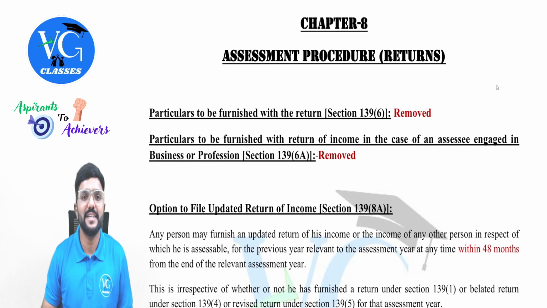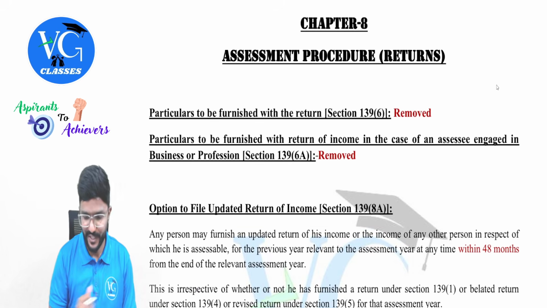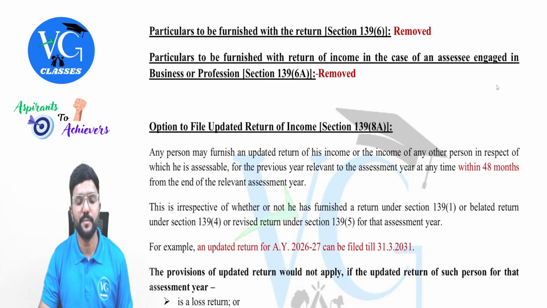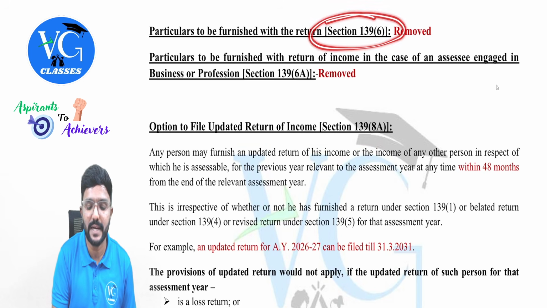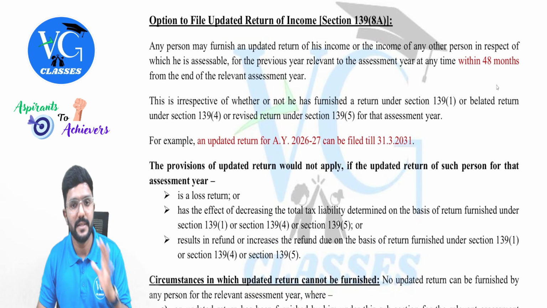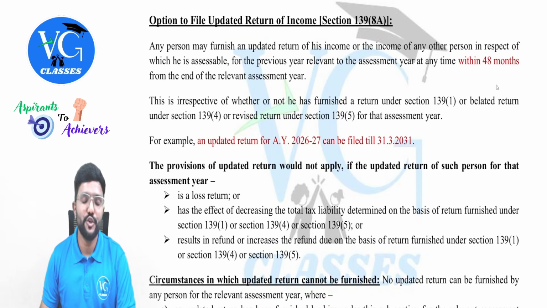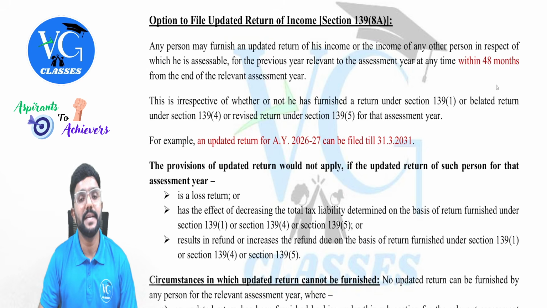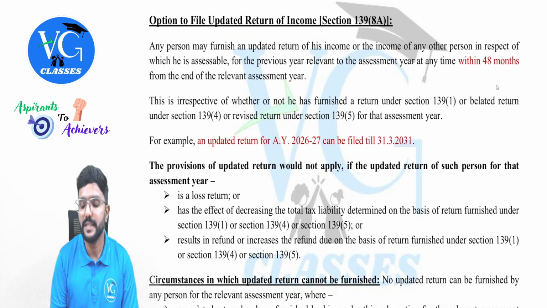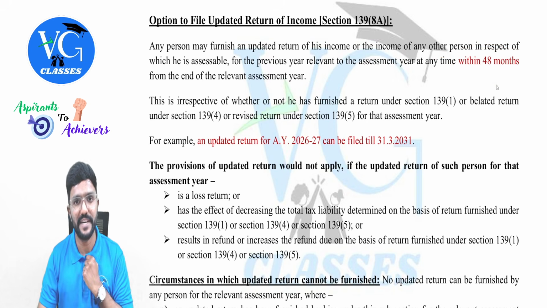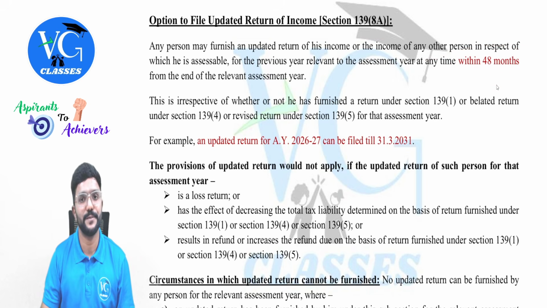Next amendment is with respect to assessment procedure, that is returns. Two sections which were a part of your syllabus have been removed, that is section 139(6) and 139(6A). The most important amendment in this chapter is the option to file updated return, which is covered under section 139(8A). Previously the time limit to file updated return was 24 months from the end of assessment year, but now the limit has been doubled, so it is within 48 months.